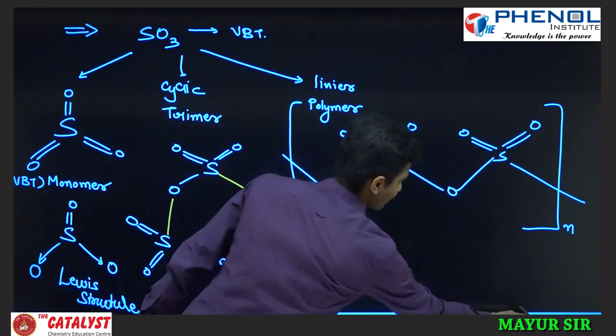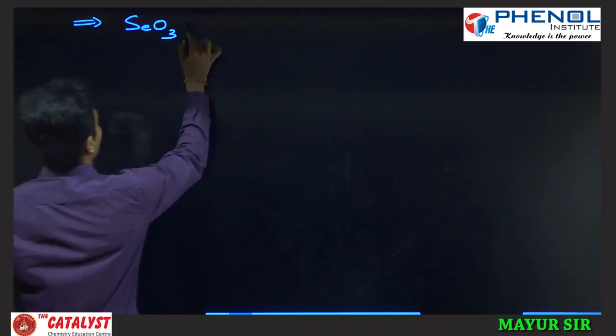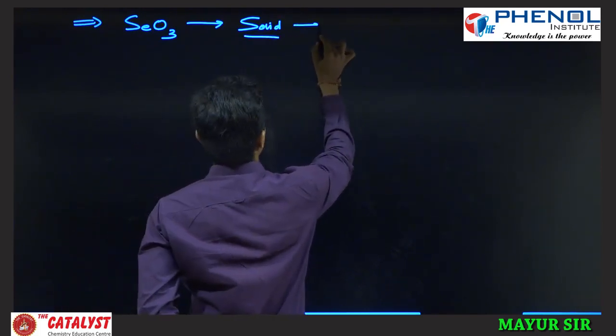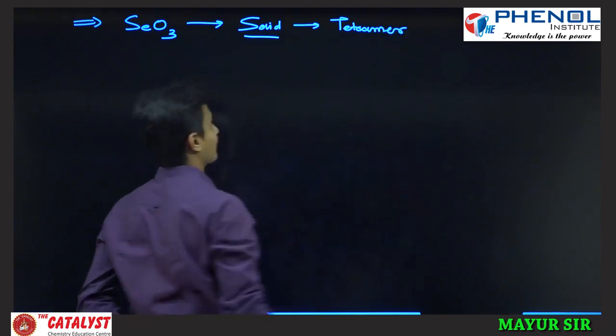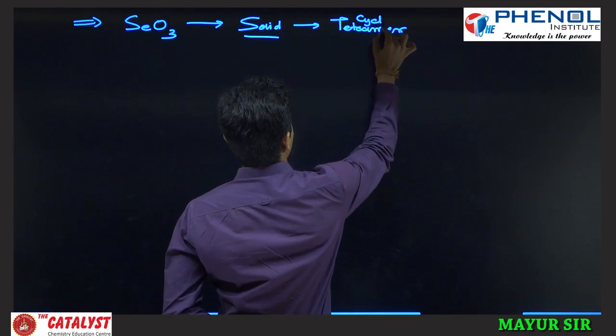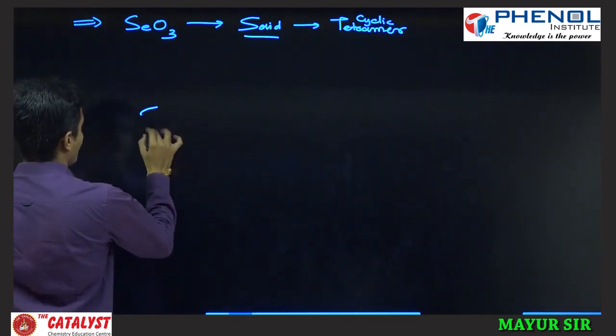Now the next structure is for SeO3. In the solid state, it exists as a tetramer, a cyclic tetramer you may say. We will write this structure here.